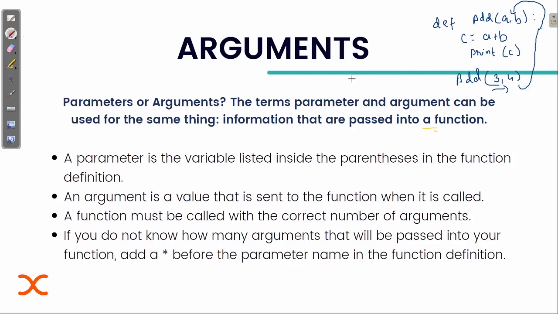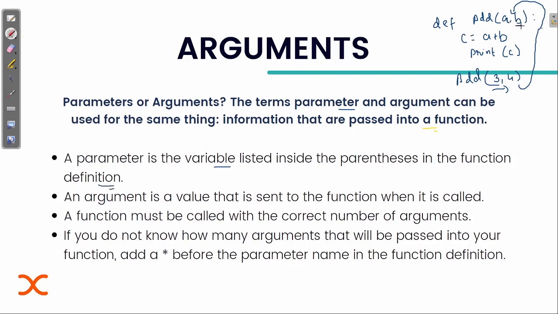Although in Python you can consider both of them the same, parameter and argument can be used for the same thing. But if someone asks you what is the main difference between parameter and argument, you can simply say that a parameter is a variable listed inside the parentheses in the function definition.